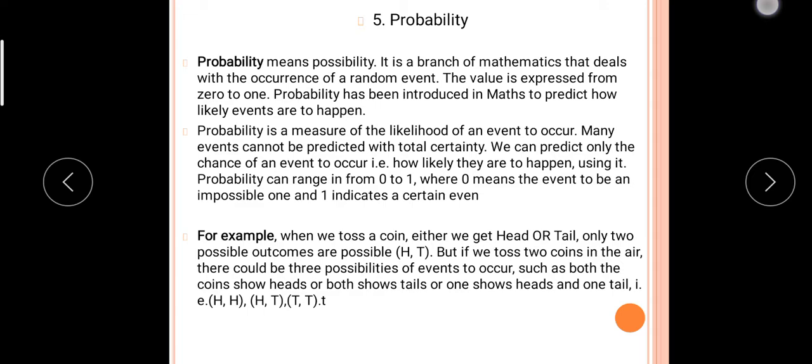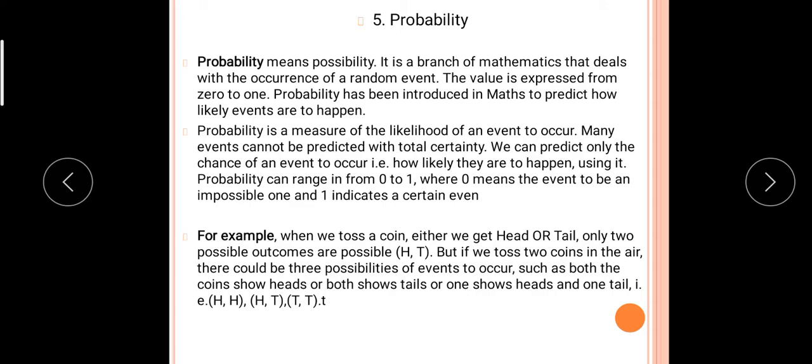For example, when we toss a coin, either we get head or tail. Only two outcomes are possible for this event. What is the event here? Tossing a coin. For tossing a coin, there are only two possibilities, head and tail.